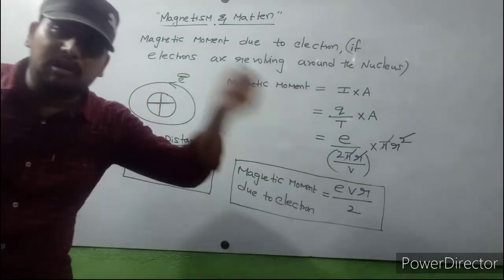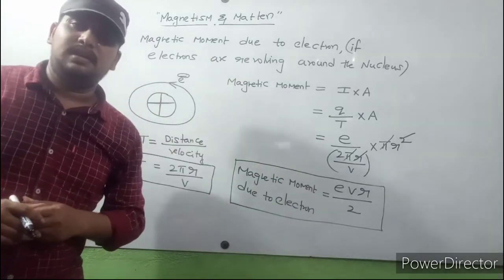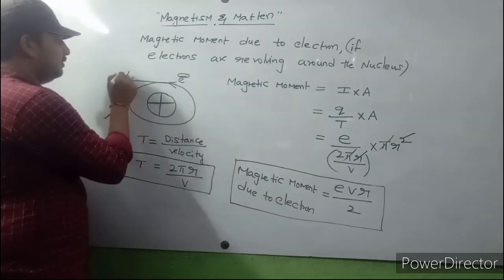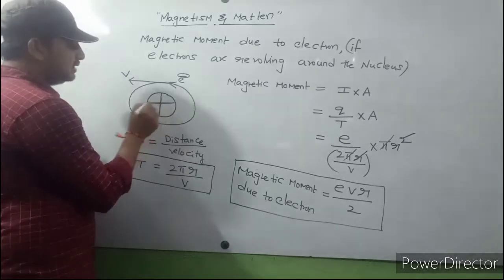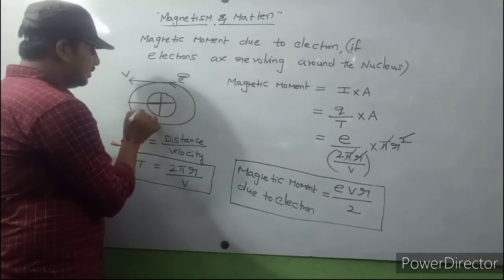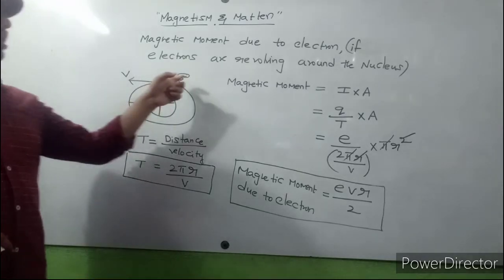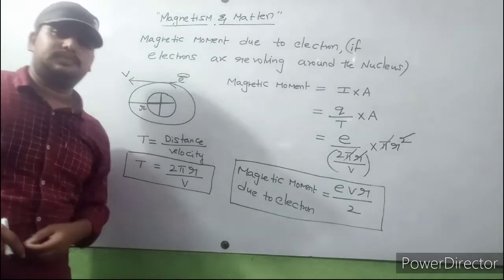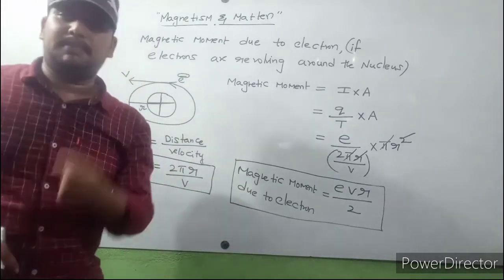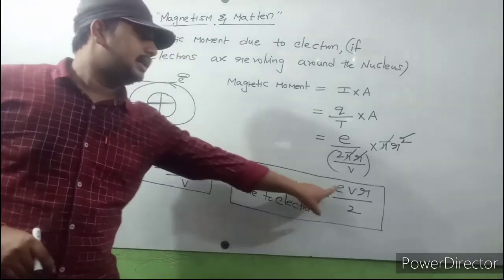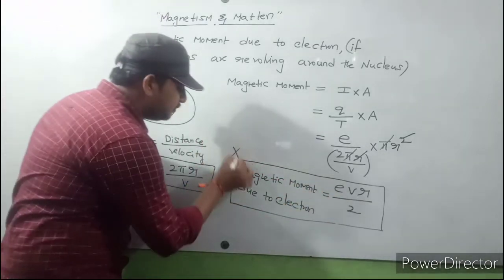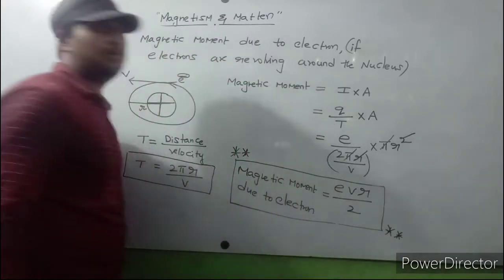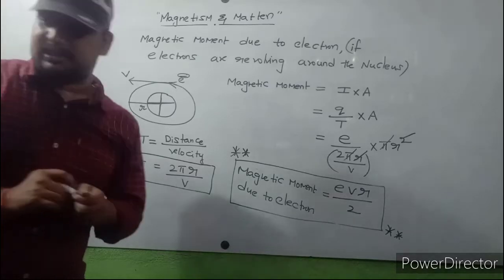If electrons are revolving around the nucleus with a speed v, the radius of the circular path is r, and the charge of the electron is e, then the magnetic moment due to that electron is e v r by 2. This formula is very important. Magnetic moment due to electron.